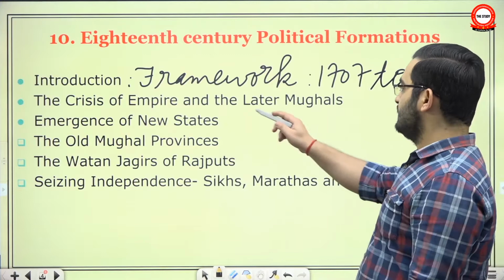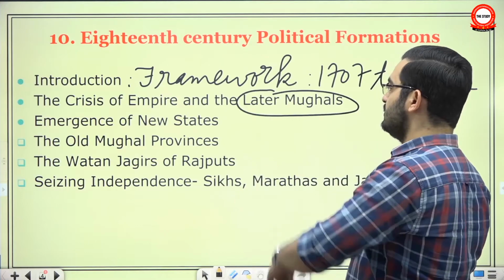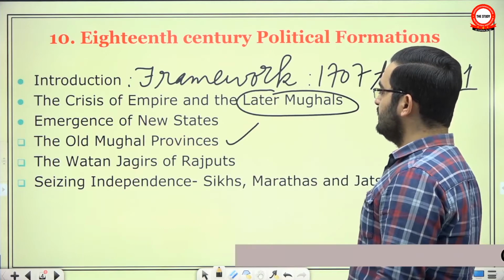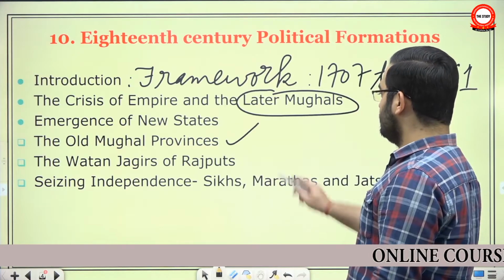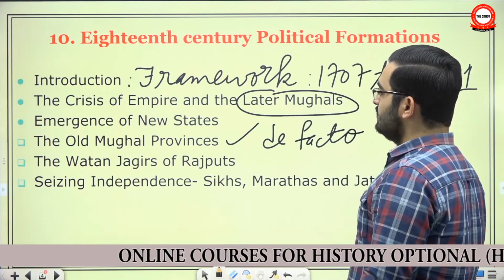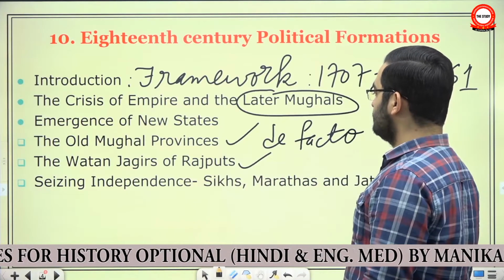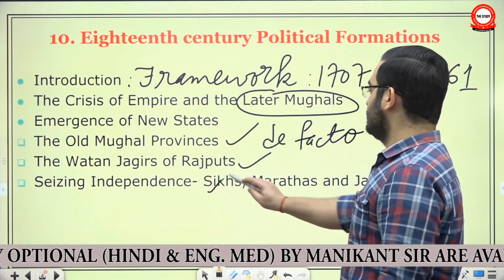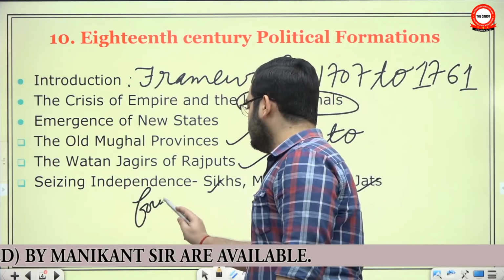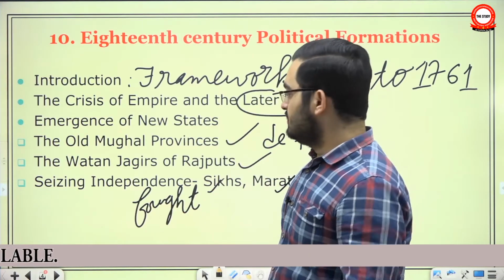Then it briefly covers the crisis of the Mughal Empire and the mishandling of those crises by later Mughals, and then it talks about the emergence of primarily three kinds of states. One that were erstwhile Mughal provinces, but became practically independent. They became de facto independent, not de jure. Then the Watan Jagirs of Rajputs, which also separated themselves from the Mughal Empire, and then the Sikh kingdom, the Maratha kingdom and the Jat kingdom, which fought for their independence from the Mughal Empire. So these are three categories of states that we are going to study.